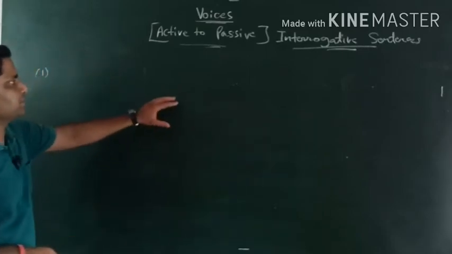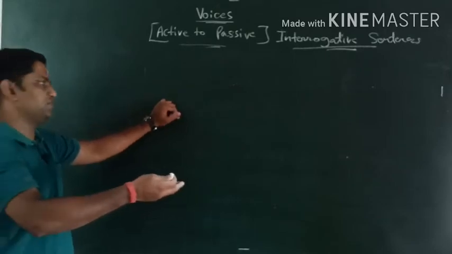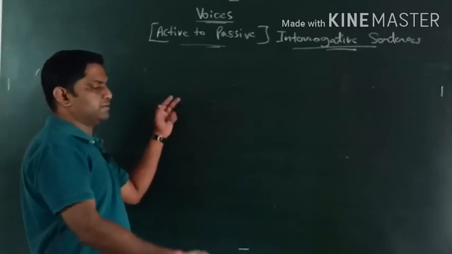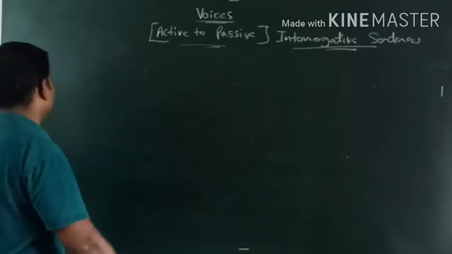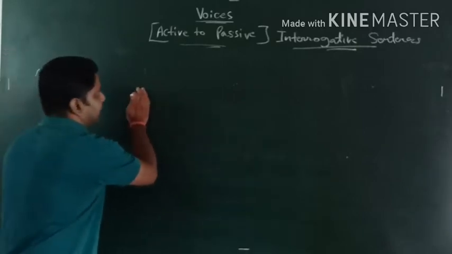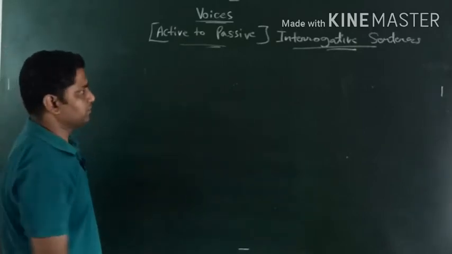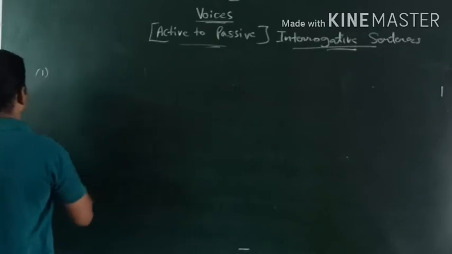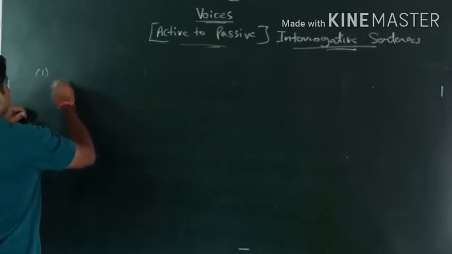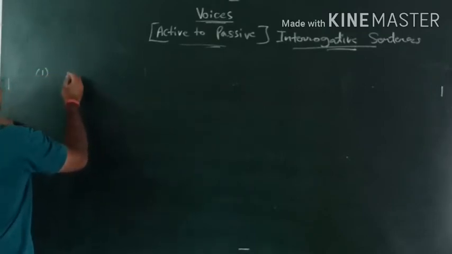Okay, then we have seen infinitives also, 2 plus v1. After modal auxiliary verb treatment we have seen. Now we are going to see active to passive for interrogative sentences. अब interrogative sentences के बारे में देखते हैं. Okay, what we can take that. So let's check out interrogative में.